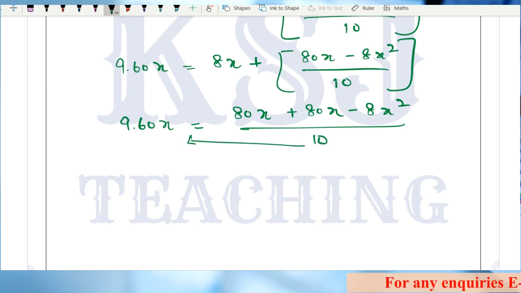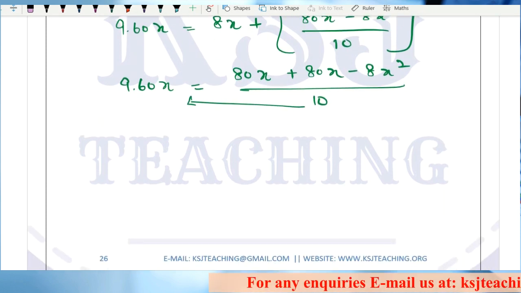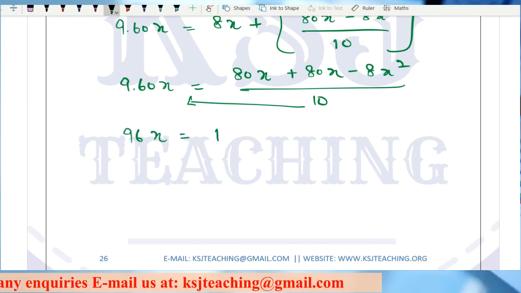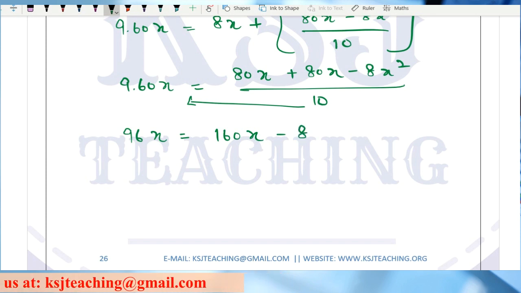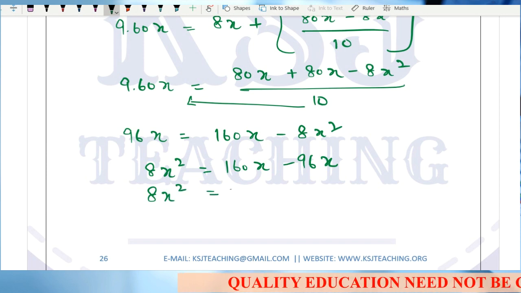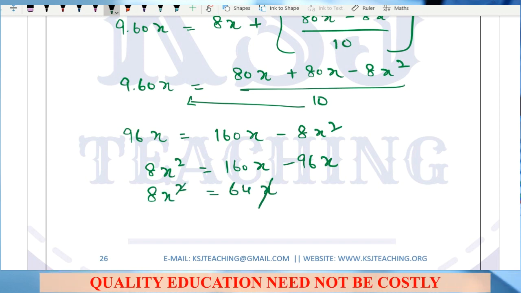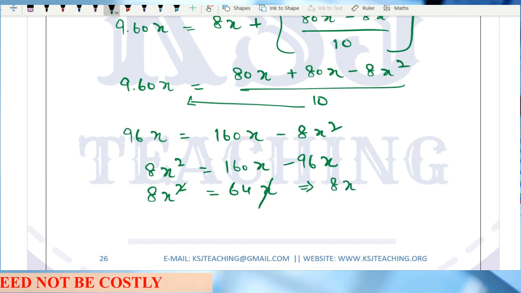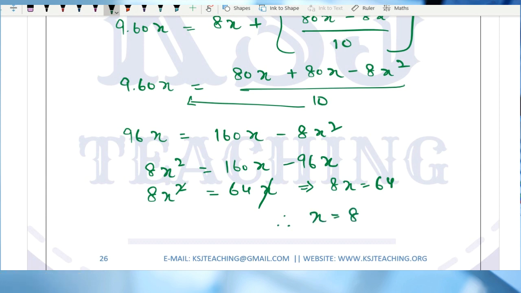Multiplying the 10 with 9.60 gives 96X equals 160X minus 8X square. Taking 8X square to the other side, 8X square equals 160X minus 96X, so 8X square equals 64X. This X cancels out with 1X, so 8X is equal to 64. Therefore, X is equal to 8.